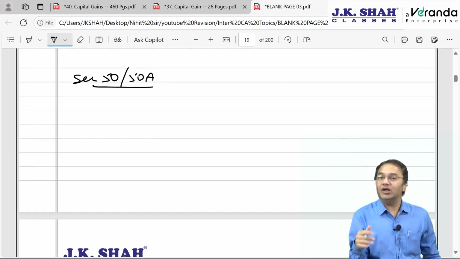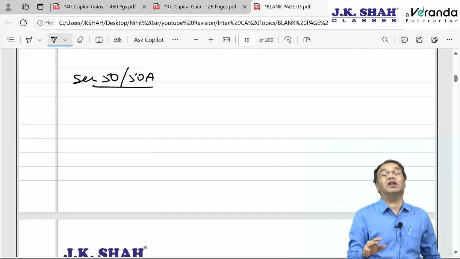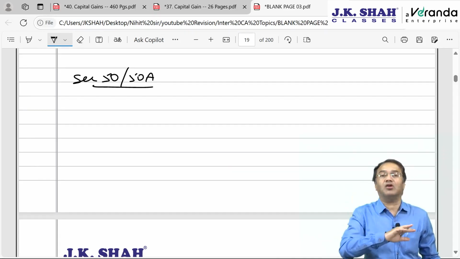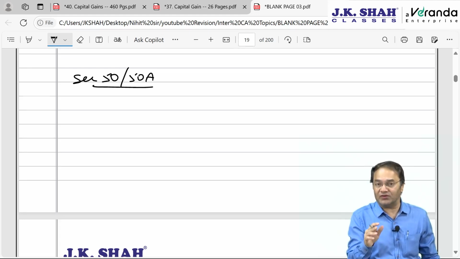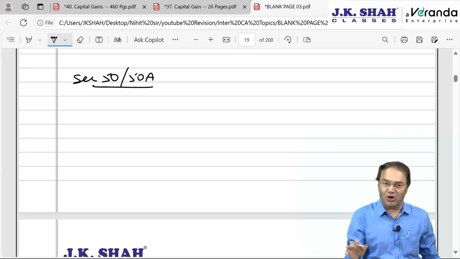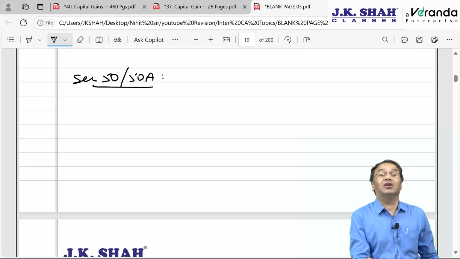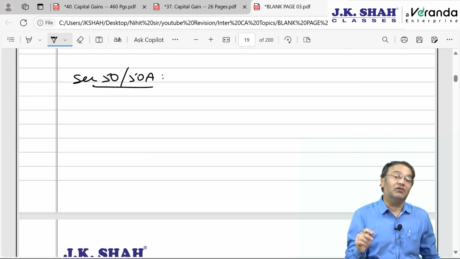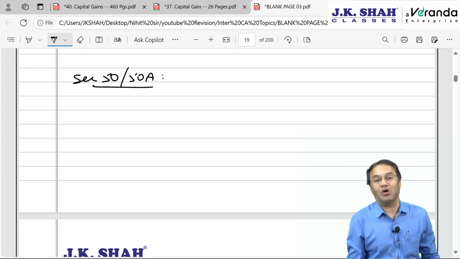Indexation not allowed. Indexation is not allowed otherwise also, but that is on or after 23rd July 2024. But even earlier also, even if the depreciable asset is transferred up to 22nd July 2024, then also indexation will not be allowed. Gain or loss will always be short term. There cannot be long term, even if the period of holding is much more than 24 months or 12 months or 36 months. Cost of acquisition will be allowed, but cost of acquisition plus cost of improvement will not be equal to original cost of acquisition, will be equal to WDV of the block,